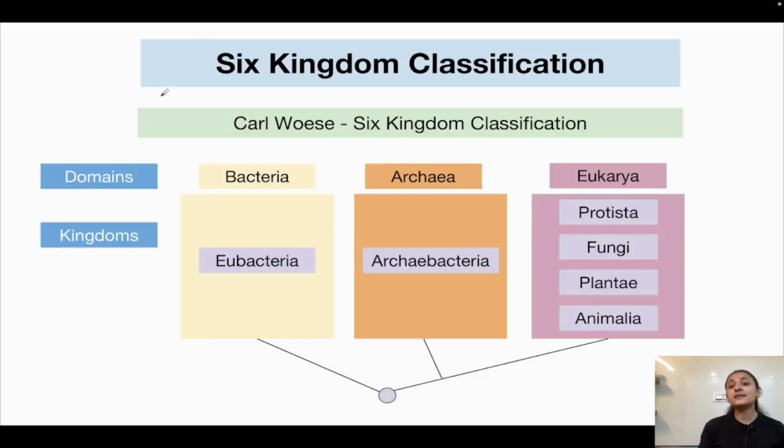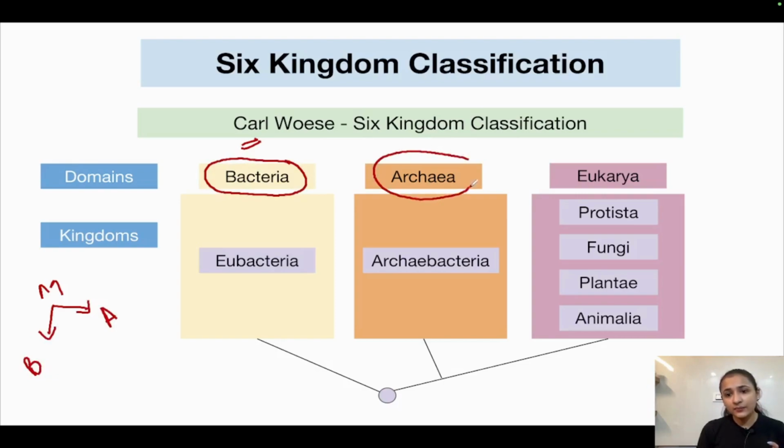Then came the sixth kingdom system of classification also, which was given by Carl Woese. Okay, what did he do? He divided the kingdom Monera. Okay, the kingdom Monera was divided into two domains, that is bacteria and archaea. So these are the two domains, bacteria and archaea.